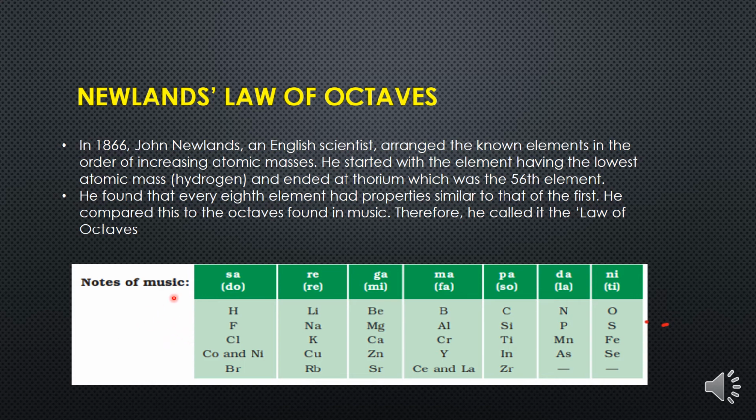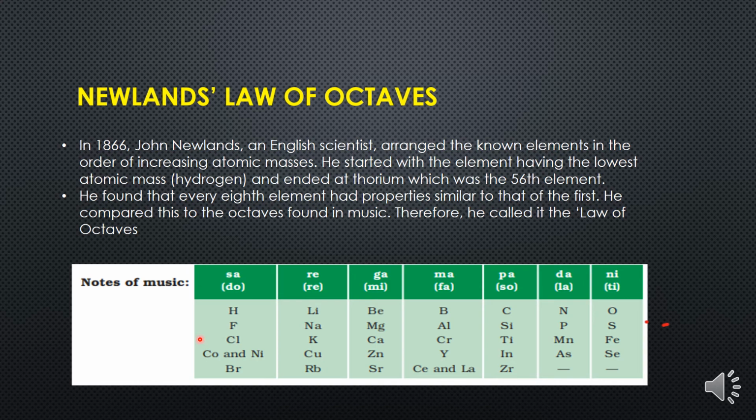According to Newland, when elements are arranged in the order of their increasing atomic masses, the properties of the 8th element starting from the first element are a repetition of the properties of the first element.